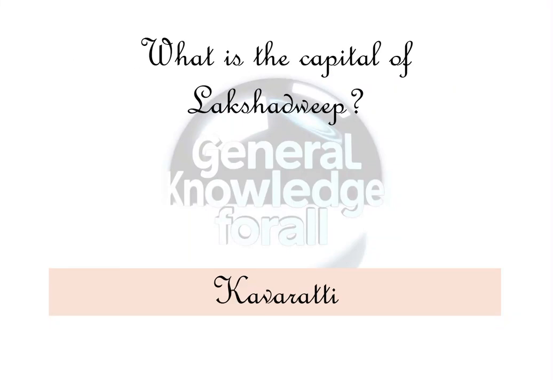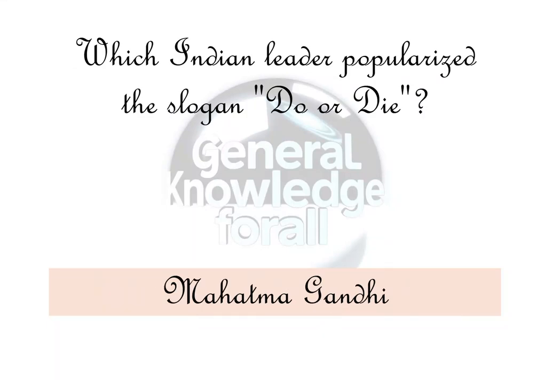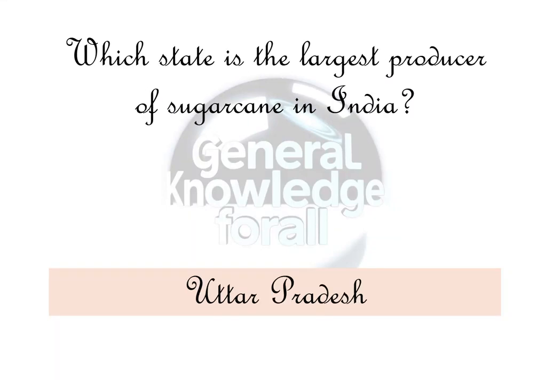Kavaratti. Who is known as the father of the Indian Navy? Chhatrapati Shivaji Maharaj. Which Indian leader popularized the slogan Do or Die? Mahatma Gandhi. Which Indian city is famous for its Kanchipuram silk saris? Kanchipuram. Which state is the largest producer of sugarcane in India? Uttar Pradesh. Which organ in the human body produces insulin?